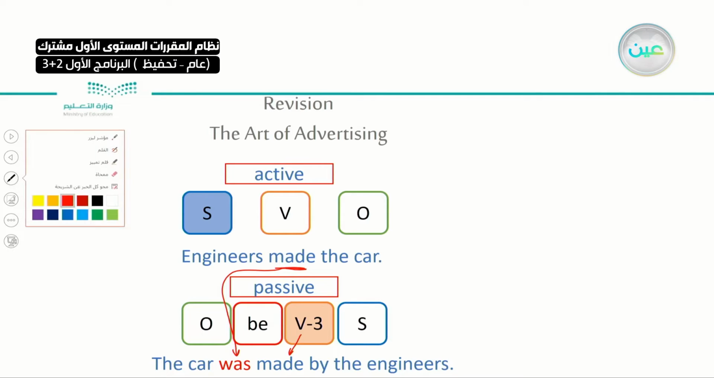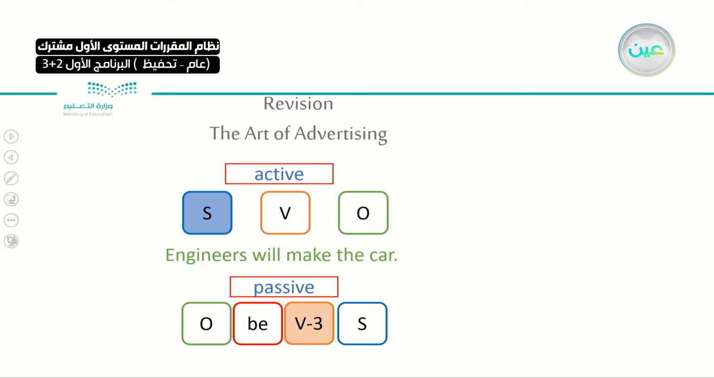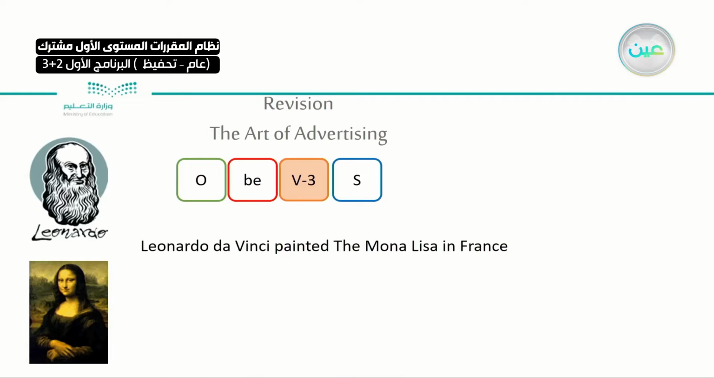One more example. Let's take it. What if it is in the future? The engineers will make the car. They will make it next year. So the car will be made by the engineers. In the future, you have to use will to show the future, but I need a verb to be, so just add be.